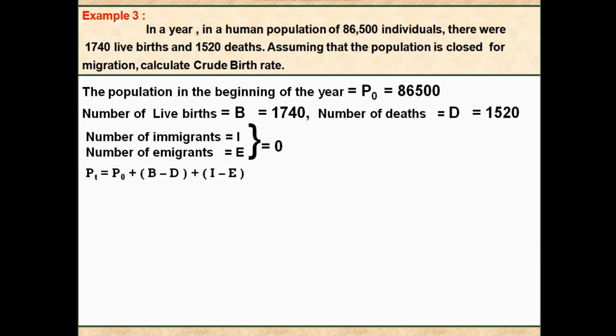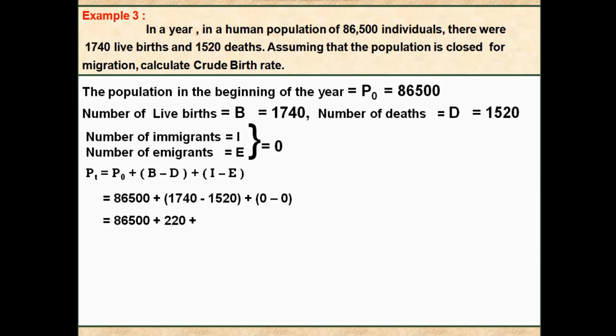Hence, we need to calculate here population at the end of the year by using the formula. After applying, P0 becomes 86,500, B becomes 1,740 minus D becomes 1,520, and I and E both are 0.